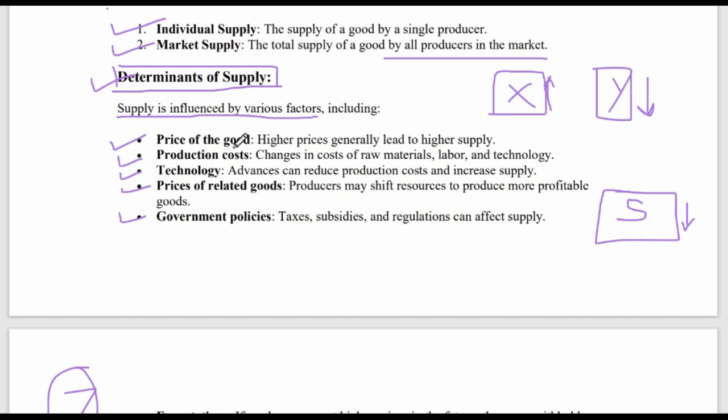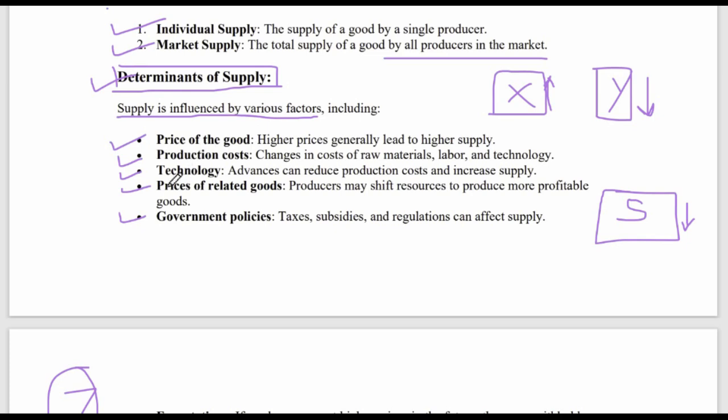So price of goods: if the price of the good increases, then the supply will increase, and if the price of the good decreases, the supply will be decreased by me. If my production cost goes up due to raw material or labor or technology, then I will reduce my production.